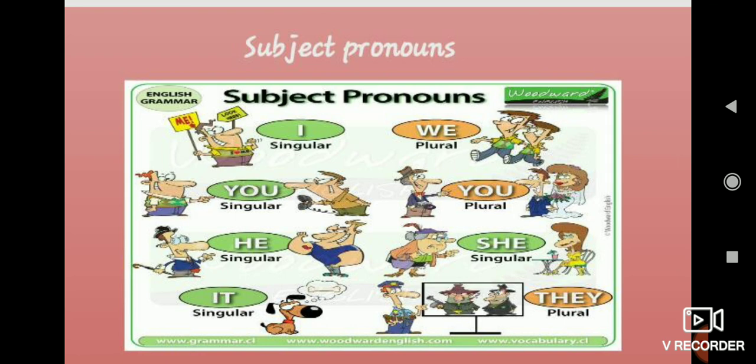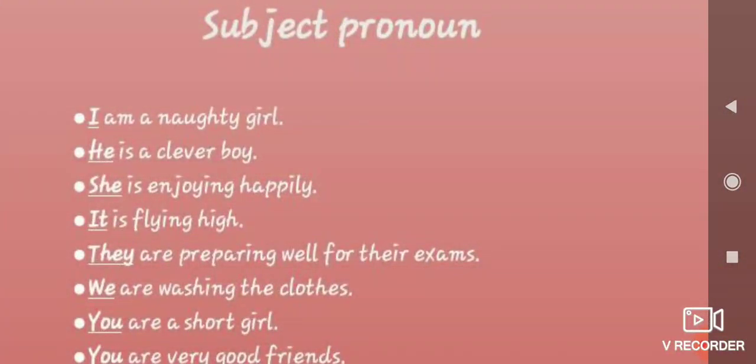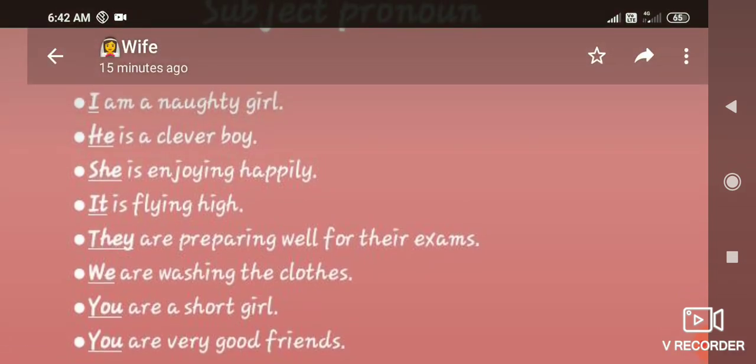If Deepti Moy wants to convey something to me, she would say, ma'am, Deepti Moy wanted to meet you. Instead of saying that, she can say, ma'am, I want to meet you. Likewise, if it is plural, we; singular, you; plural, you; he, she, it, they. Keep it in your mind, children. Here I have given some examples.